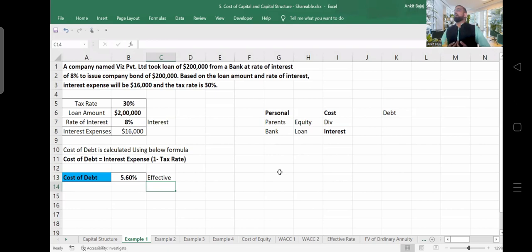So being a layman, if I have to pay something and in return I am getting cash, then what will be my net cost? Let's suppose I'm buying an iPhone, right? I'm using an SDFC card and I'm buying an iPhone of 1 lakh rupees. And since I'm using the SDFC card, I'm getting 5% cashback. 5% of 1 lakh is going to be 5,000. Now if I ask you what is the final cost of the iPhone, so how much will you say? Is it 1 lakh or 1 lakh minus 5,000? It is going to be 95,000.